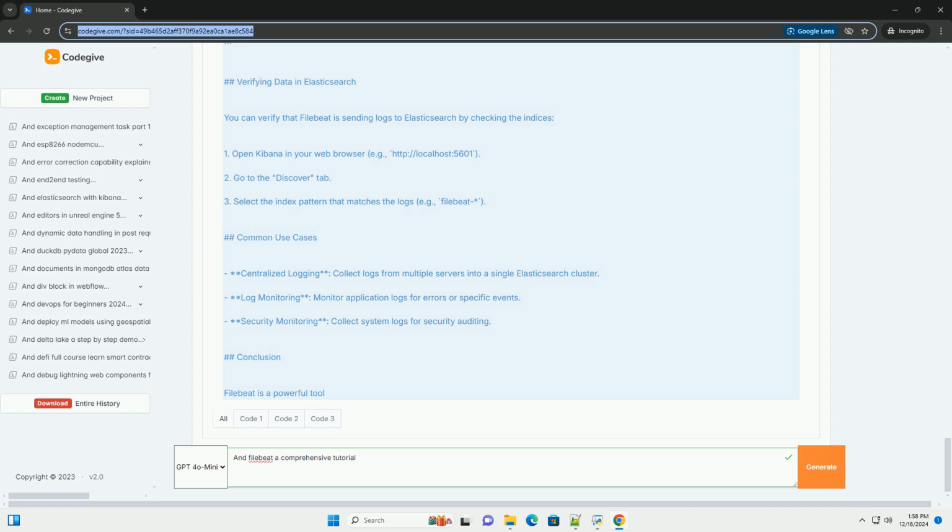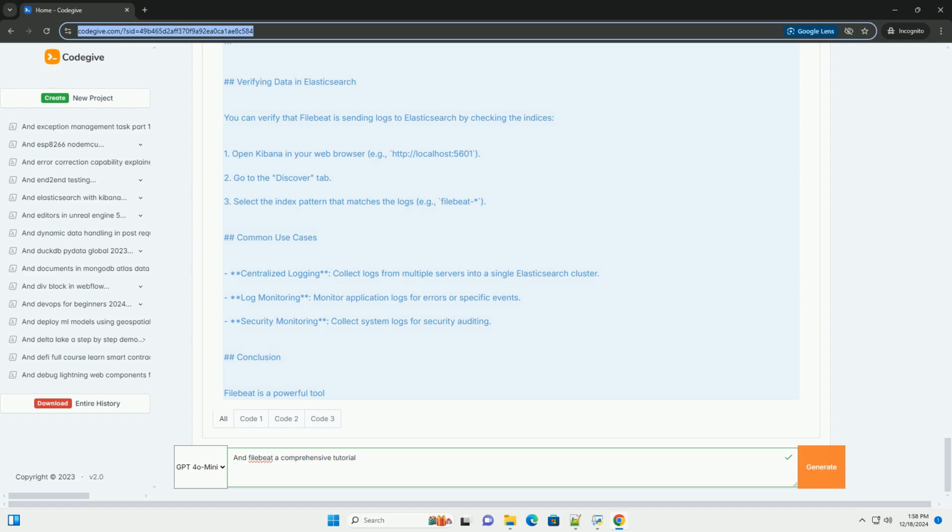Running FileBeat. Step 1, test configuration. Before starting FileBeat, you should test the configuration. Bash: sudo filebeat test config. Step 2, start FileBeat using bash: sudo systemctl start filebeat. Step 3, check FileBeat status. To check if FileBeat is running properly, bash: sudo systemctl status filebeat.